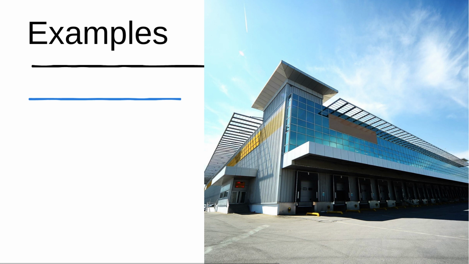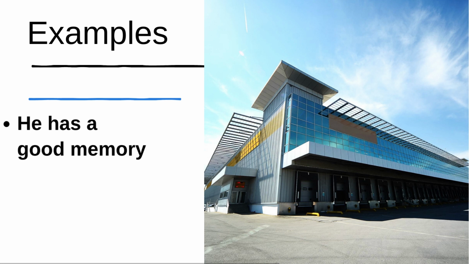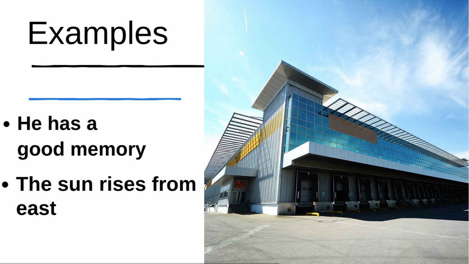It can be made clearer from the examples. Let's see the example. He has a good memory. Now, here, who has a good memory? He. So he is the subject here, while the information has a good memory is the predicate here. Let's see the second example. The sun rises from east. Here, who rises from east? The sun. So the sun is the subject, while the information rises from east is the predicate here.